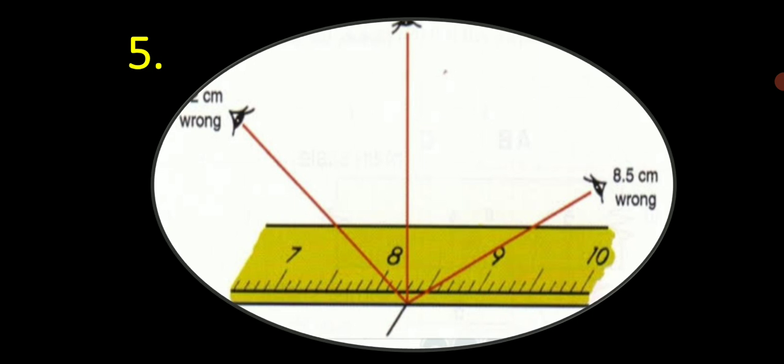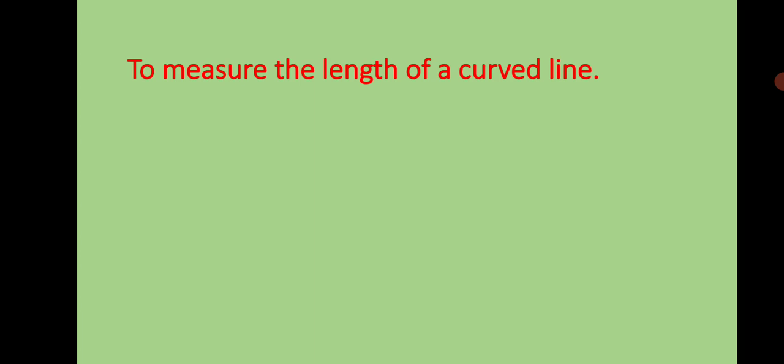And the last point, do not use a worn out or broken portion of the meter scale for measuring length, because it may give an improper measurement of the given length. So these are the basic points that we have to keep in our mind.